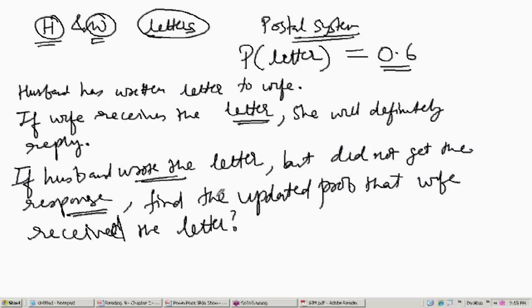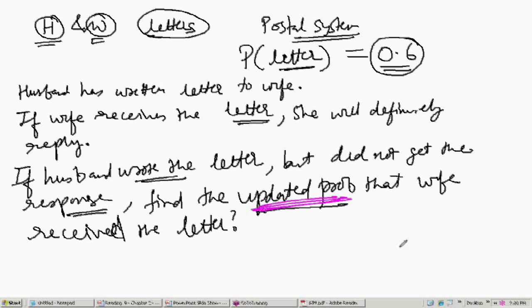Please note that this is exactly the question as it came in the examination. Nothing else was given. So what you know is the probability that a letter would be delivered in that country, because of the bad postal system, is 0.6. The husband has written a letter to the wife, and if the wife receives the letter, she will definitely reply. The husband wrote the letter but did not get any response. You have to find the updated probability that the wife received the letter. So this was your 1 mark question.